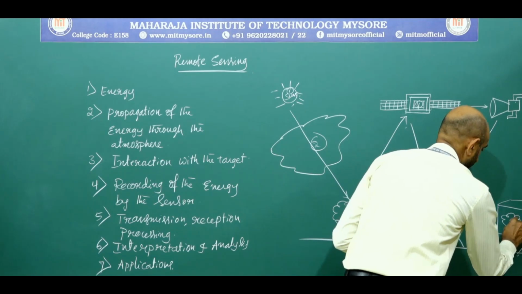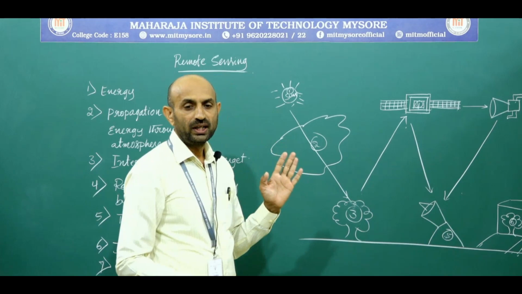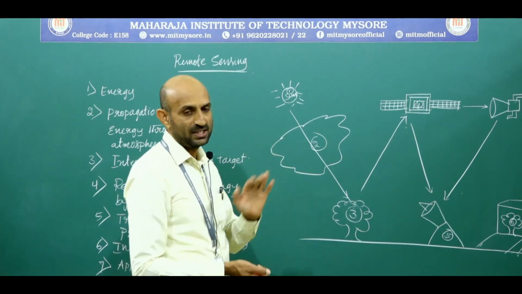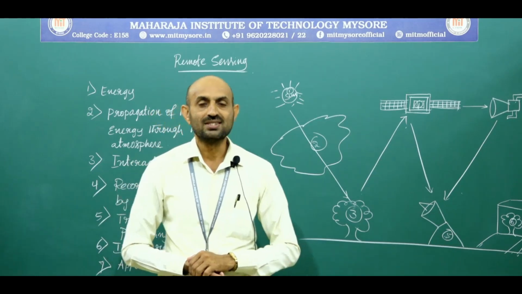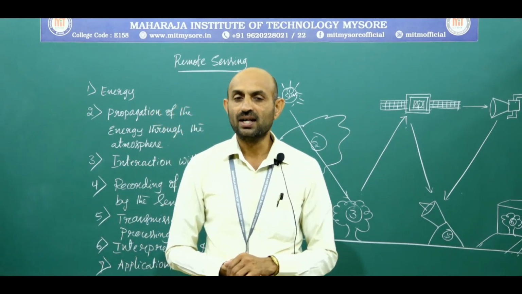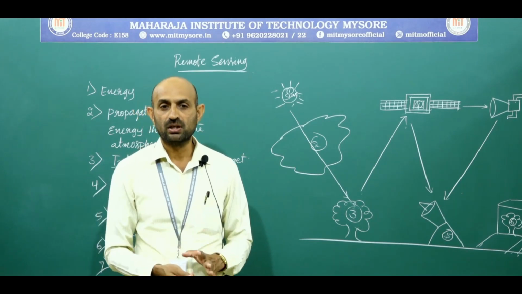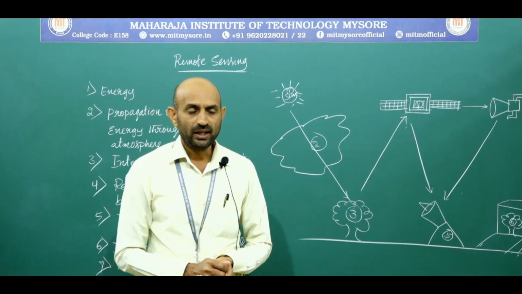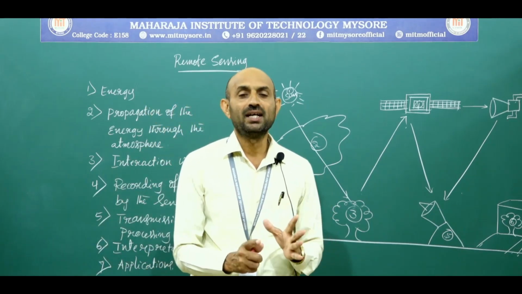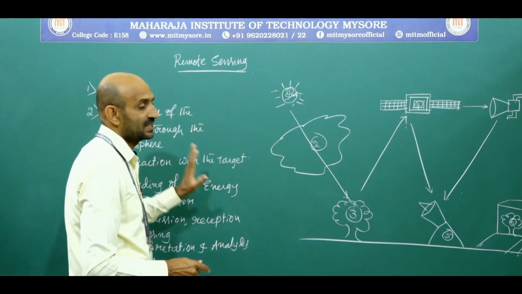This one is the sixth one. The seventh one is applications. The final element of the remote sensing process is achieved by extracting the required information from the image about the target. Next, what kinds of applications can be done with the help of remote sensing data?